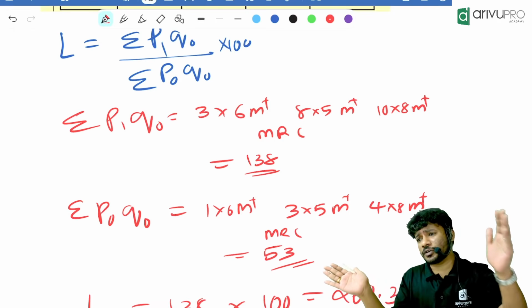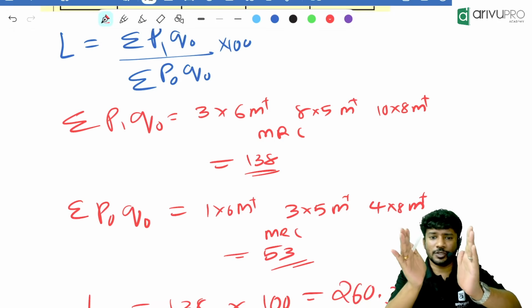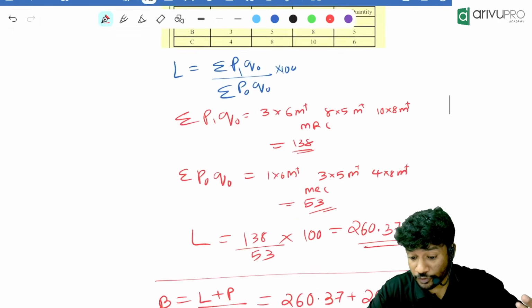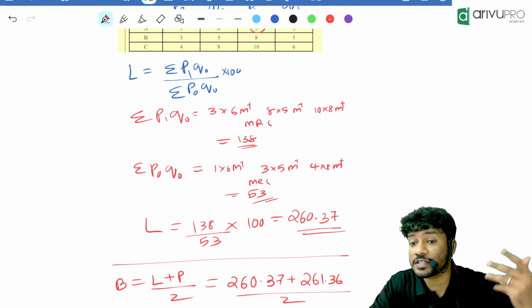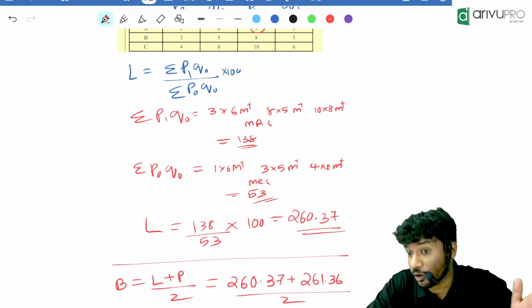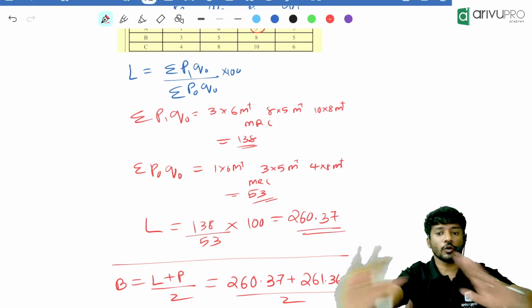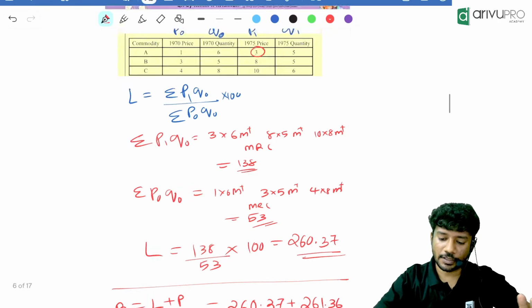Why? Because almost all the time options will be nearby to each other itself. So if you get a chance, do that. If you forget any of the formula, find one of it that can give you the answer. But options are two different means you can do that. If options are very nearby, don't do that. Okay, keep it in your mind.